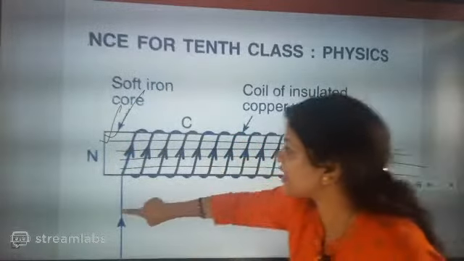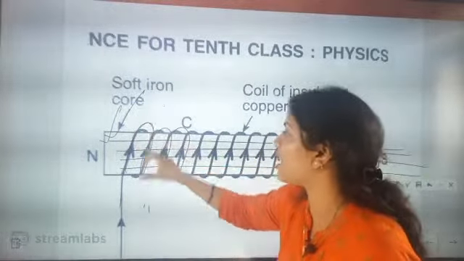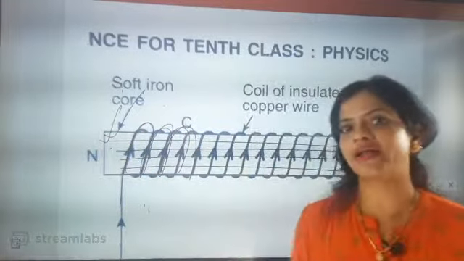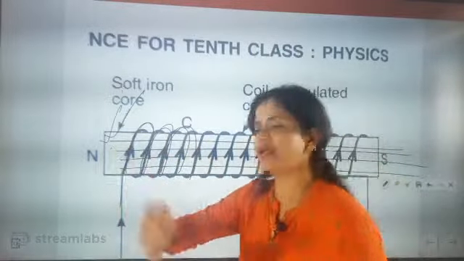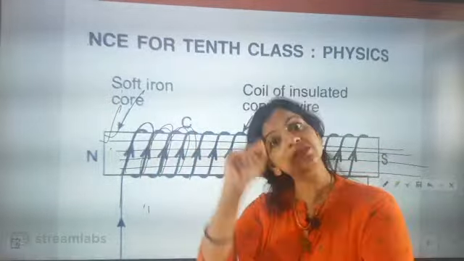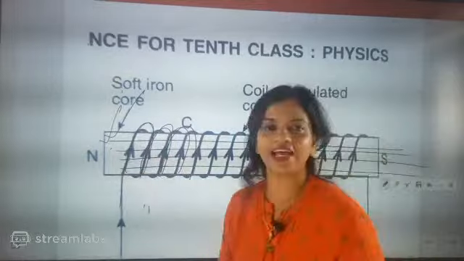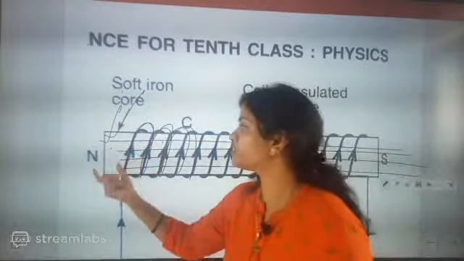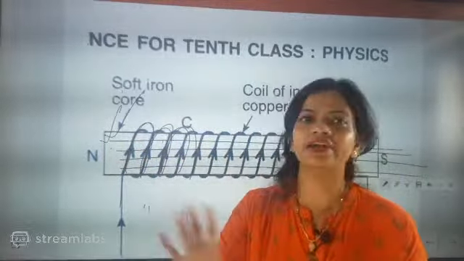Now listen to me nicely: till the current passes through this wire, this soft iron core will act as a magnet. But the moment you stop the current, it becomes a soft iron core again, with no magnetic property left inside it. But if we take another material, like steel, and allow current to pass through the coil, then after the current stops, the steel will not lose its magnetism. The steel will become a magnet.